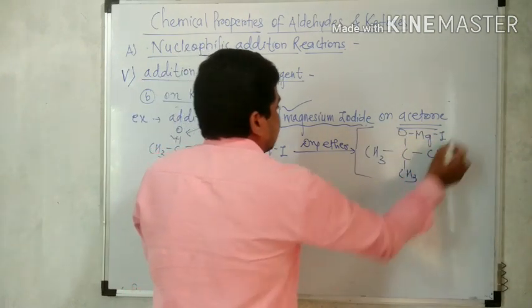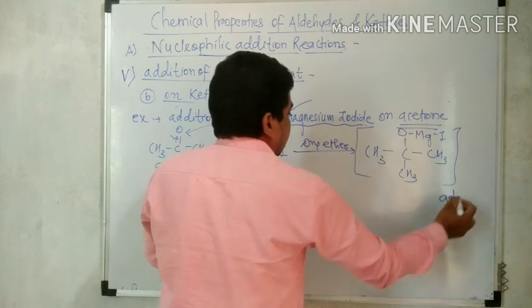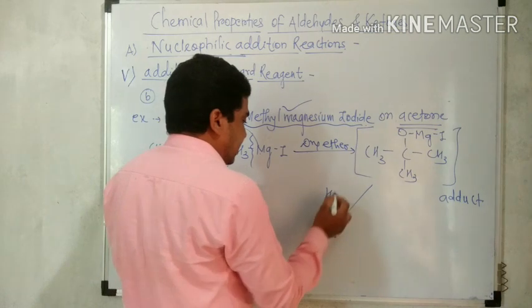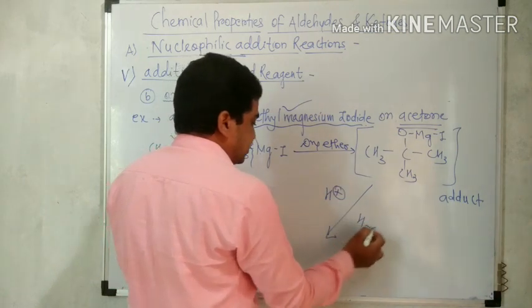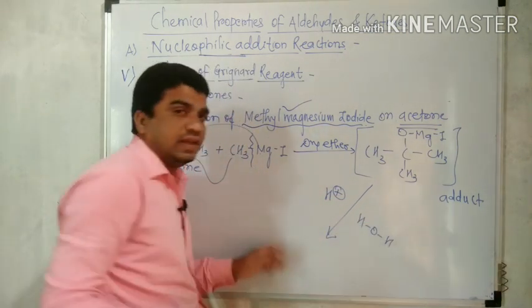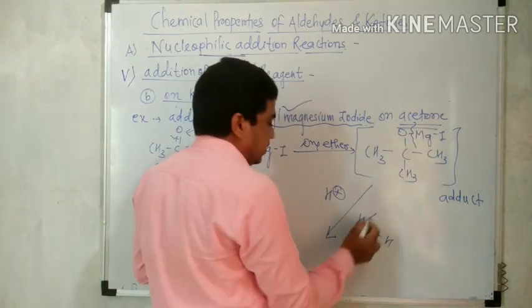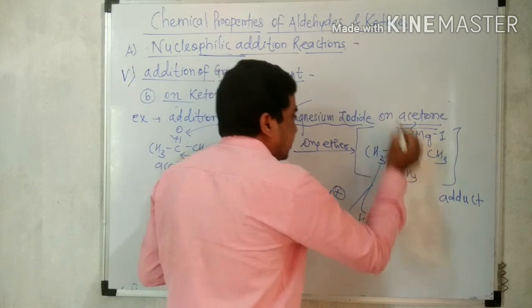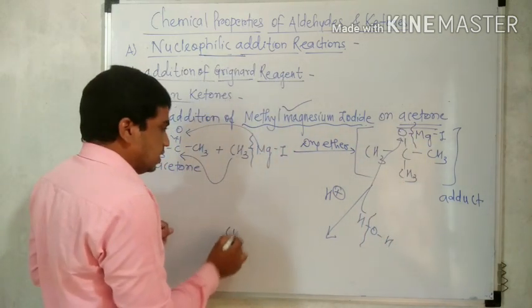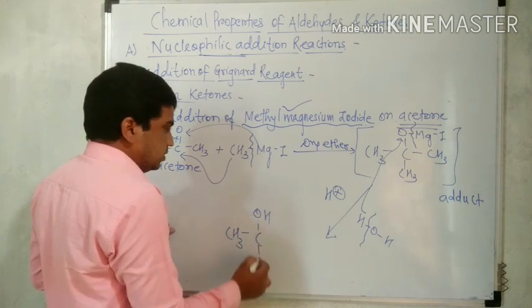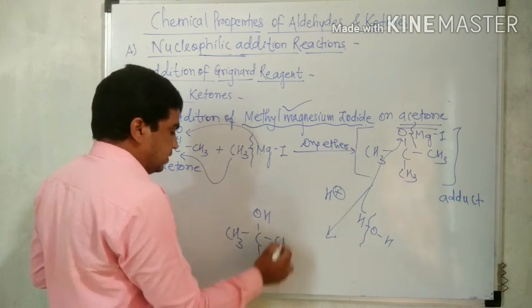That is the corresponding adduct or addition product, which on acid hydrolysis in the second step, like all the examples we have discussed, breaks the O-Mg bond, and H plus from water gets attached to the oxygen. Here we get CH3, C, OH, CH3, CH3.